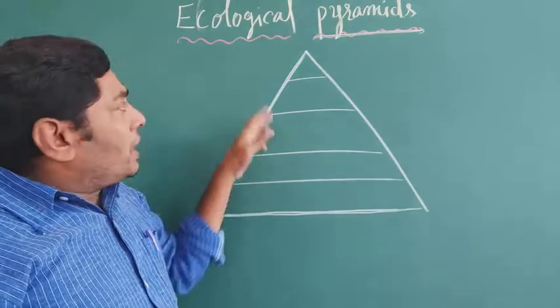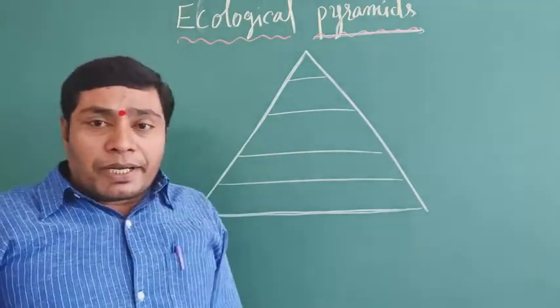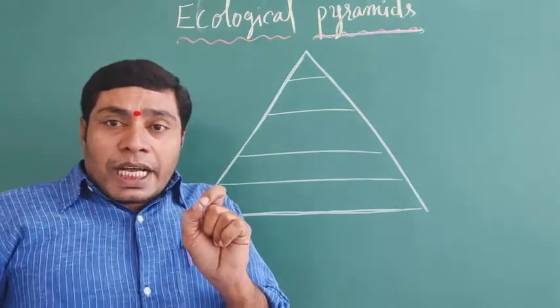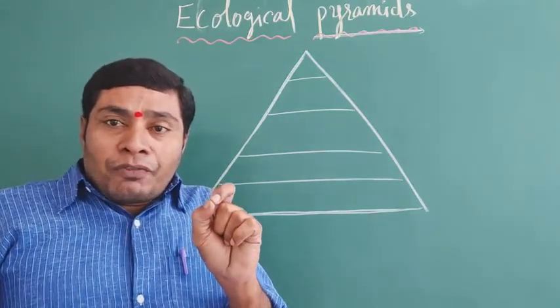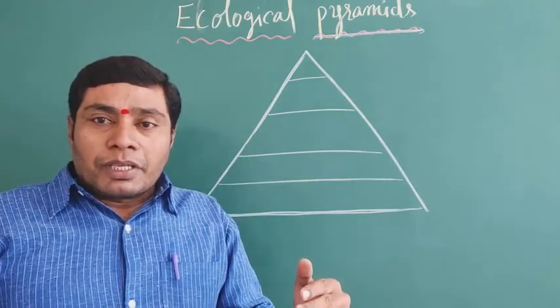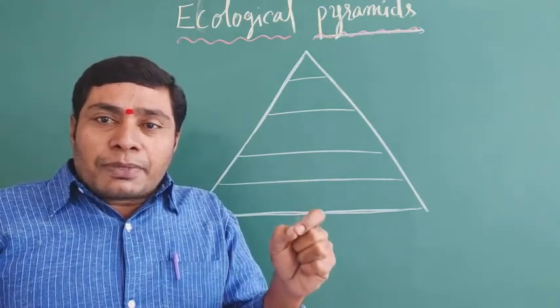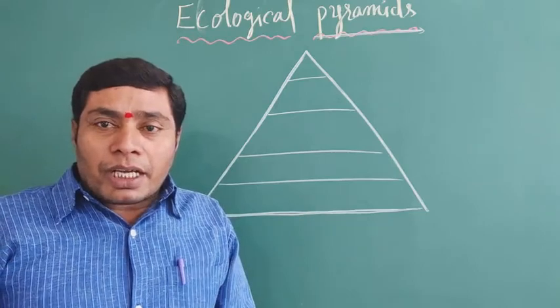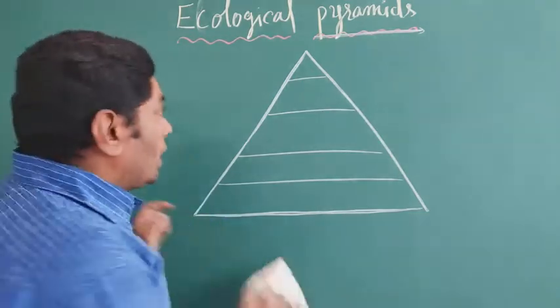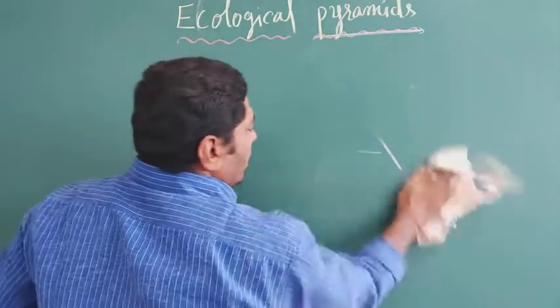So why is it called an ecological pyramid? It shows the interrelationship between a trophic level and the next trophic level. It is a graphical representation, and that's why it is known as an ecological pyramid.